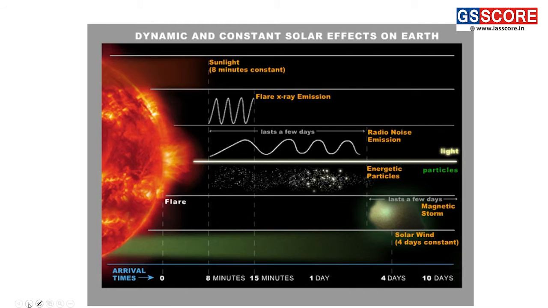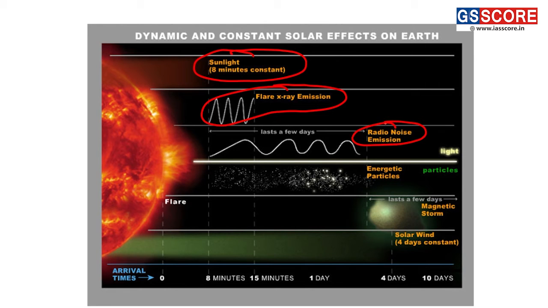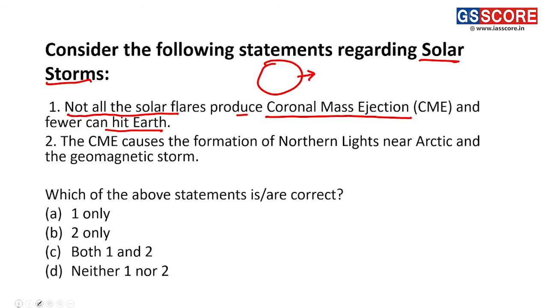We have a diagram here about the various particles or flares produced by the sun. One is sunlight, second is flares of X-ray emission, third is radio noise emission, fourth is energy particles, then in the part of flare we have magnetic storm, and then we have solar winds. So these are the different waves or particles emitted by the solar storms or the surface of the sun.